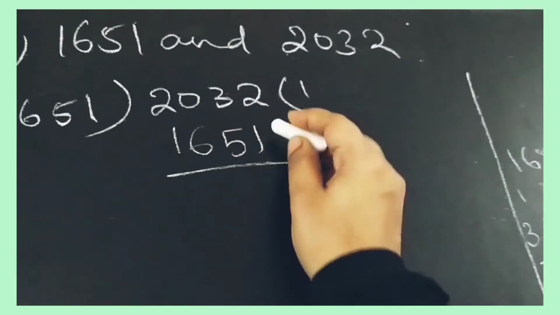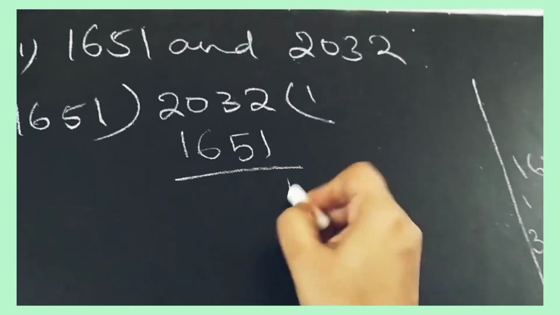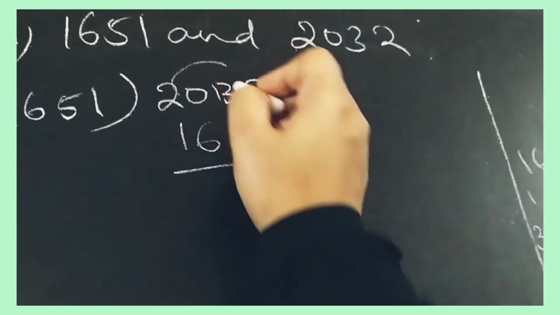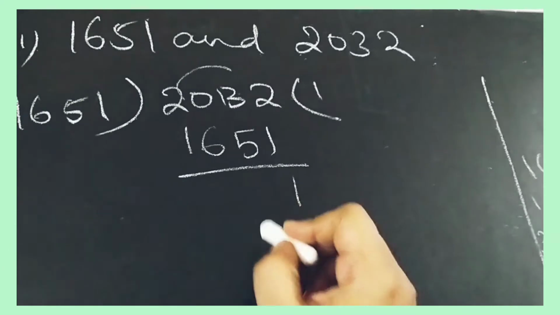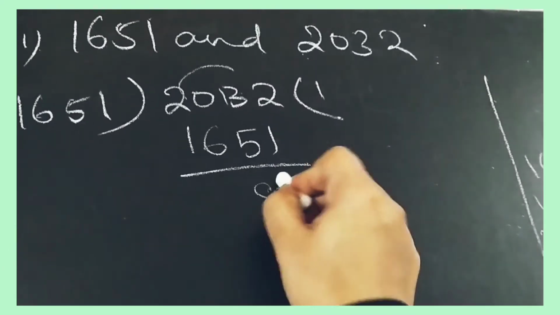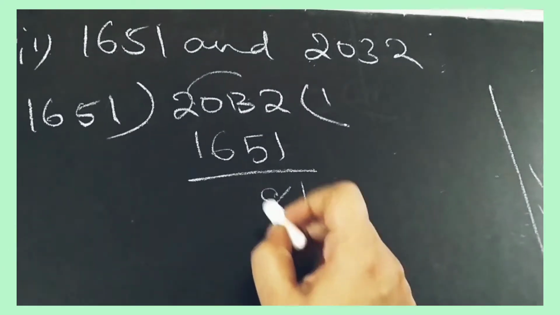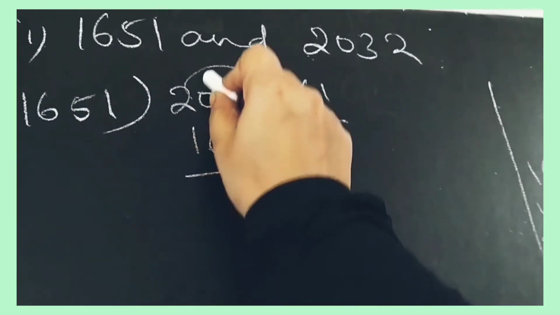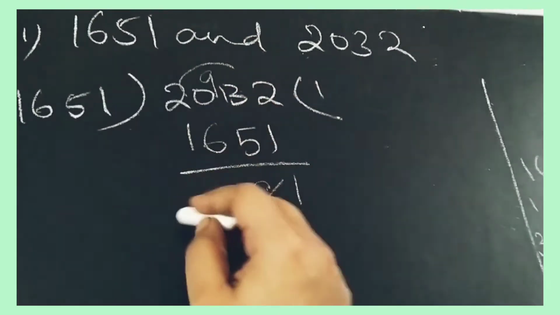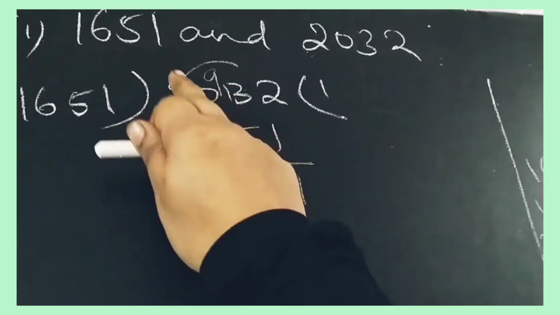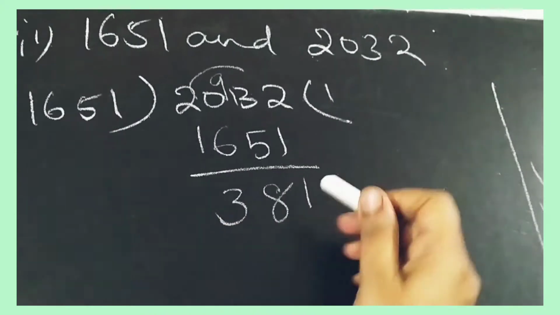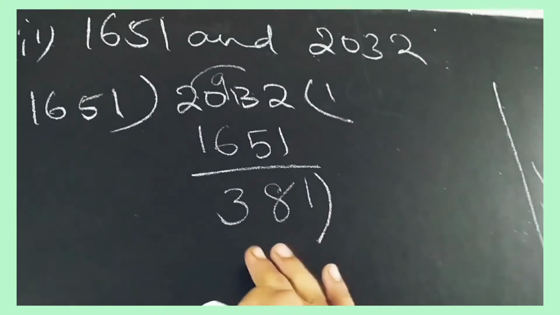1651. So here 2 minus 1 is 1. It is 3 minus 5. Now we can't do 3 minus 5, so we have to make this 3 as 13. So 13 minus 5 is 8. So here 9 is there. Now we have taken 1 here, so this 0 will become 9. So 9 minus 6 is 3. Here 1 is there. 1 minus 1 is 0. No need to take it. So 381 is there. Again 381 we have to take here.